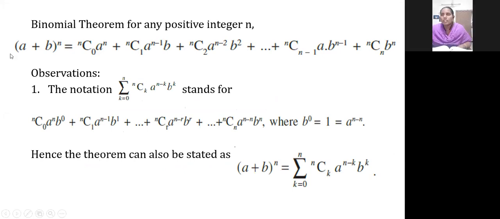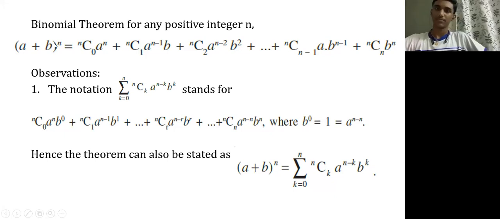So see here, the general format is given here. A plus b whole power n. The n value can be anything. Any value can be there for that n. So it has been expanded for the general term. Based on that index value only, you will be finding the combination. Yes, ma'am. So n is the index value here.